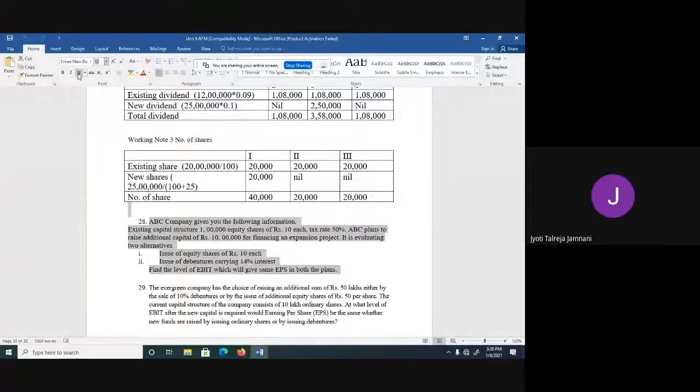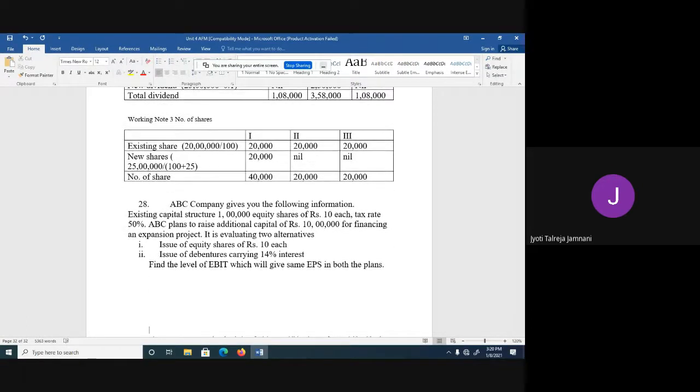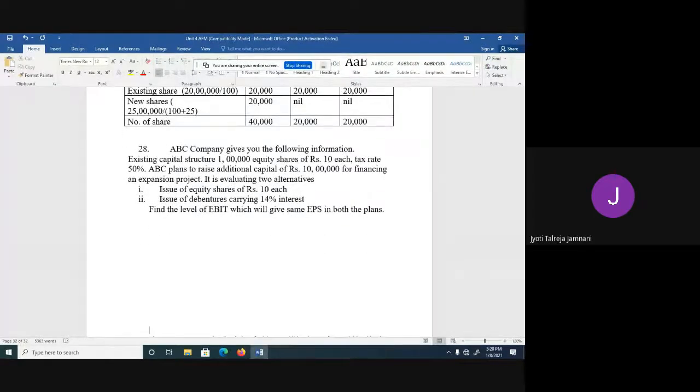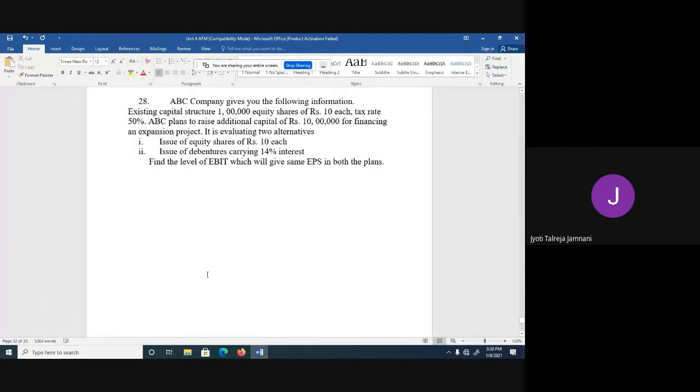Break-even EBIT-EPS analysis. In break-even, we have to basically find the EBIT at which the EPS will be the same. So that level of EBIT at which the EPS will be the same is what we have to find. So this is the question.